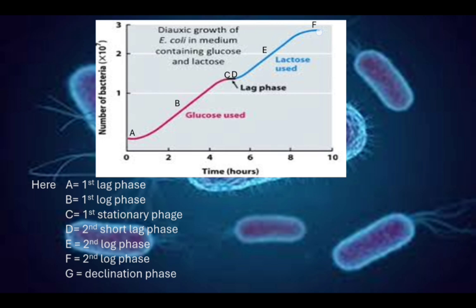C is the first stationary phase and D is the second short lag phase. In this short lag phase, the microbes use lactose, and E is the second log phase, F is the stationary phase, and G is the declination phase or death phase.